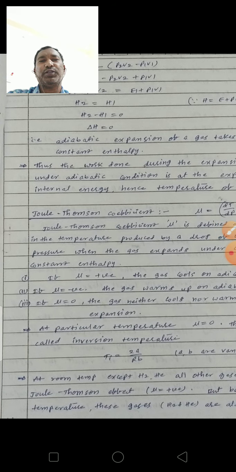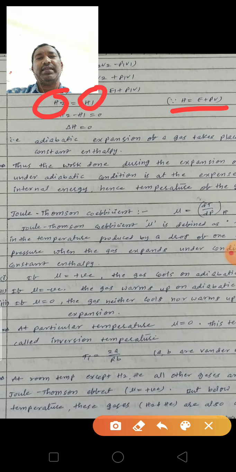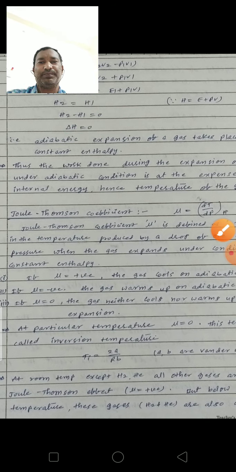According to the enthalpy equation, H is equal to E plus PV. So E2 plus P2V2 is equal to H2, and E1 plus P1V1 is equal to H1. Therefore H2 minus H1 is equal to 0, so delta H is equal to 0. So this is the Joule-Thomson effect. That means the adiabatic expansion of a gas takes place at constant enthalpy.